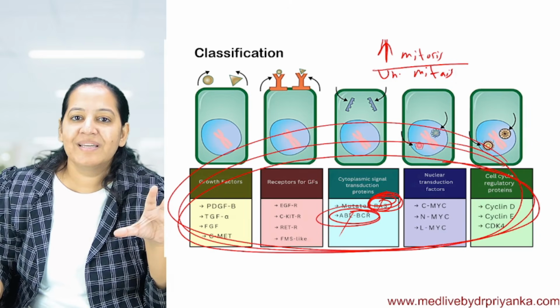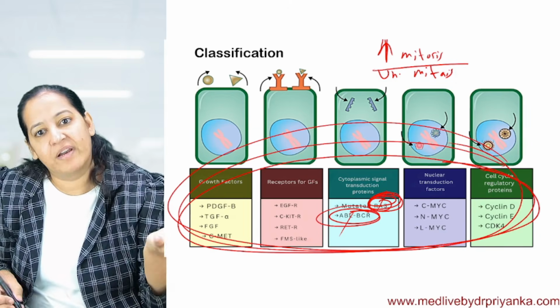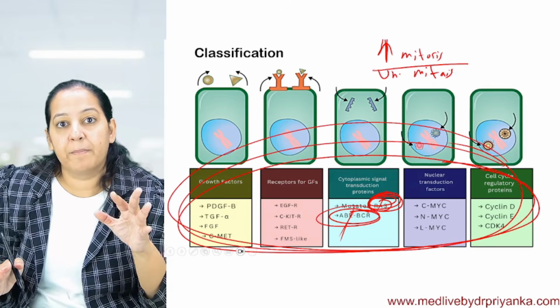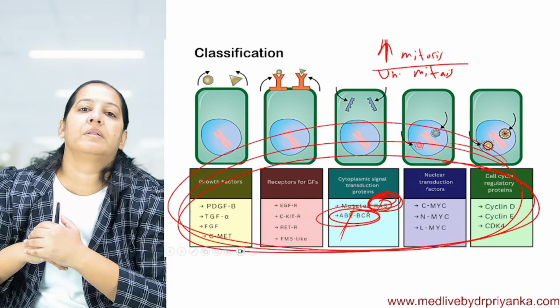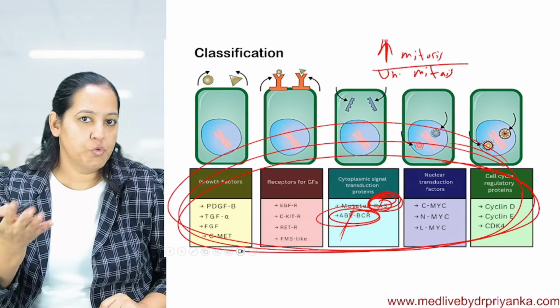So they are not abnormal genes. RAS is present in me, you, everyone. ABL-BCR is present in me, you, everyone. But if it is a mutated version, it's abnormal. But we all have all these genes. You, me, everyone.